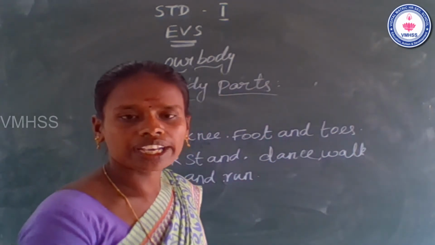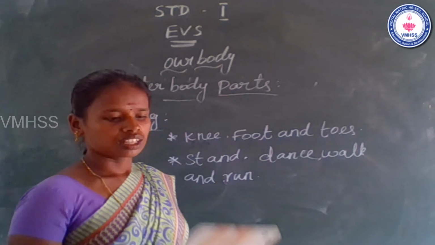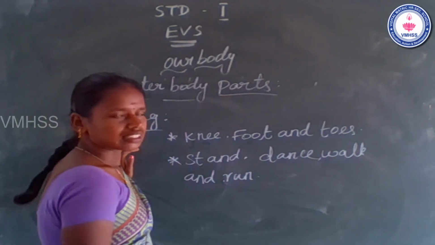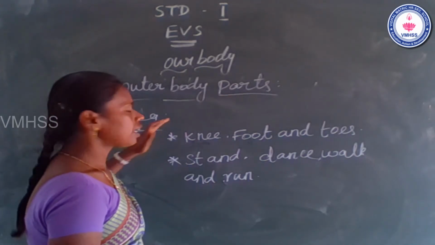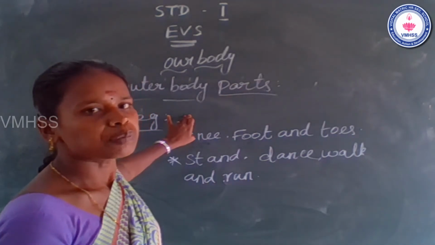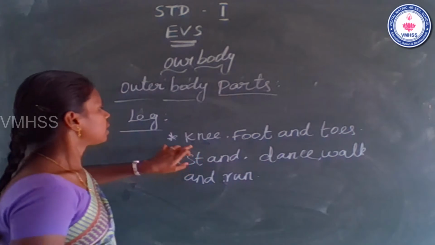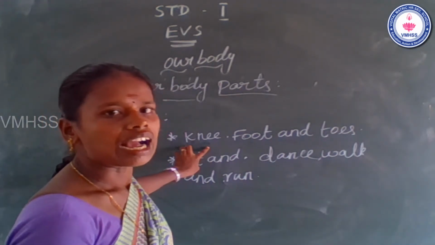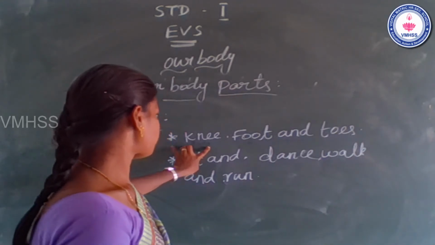Okay, once again I repeat it. This is leg. It has three parts and leg is also an outer body part. Leg has three parts: knee, foot and toes.